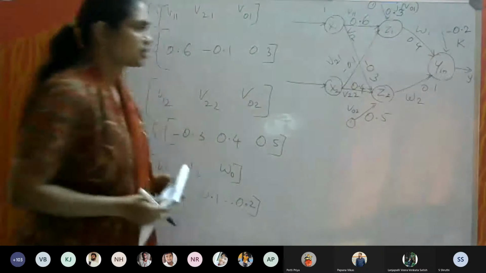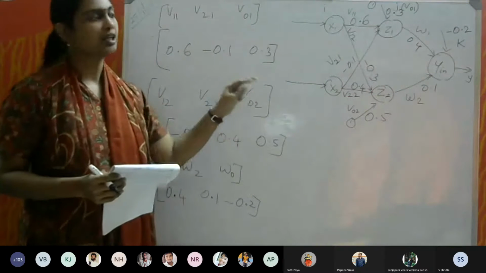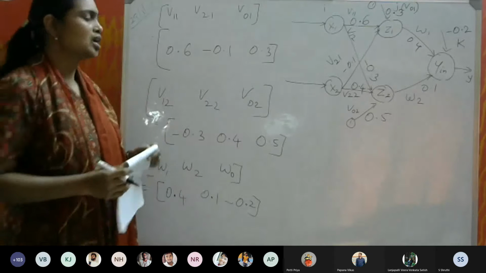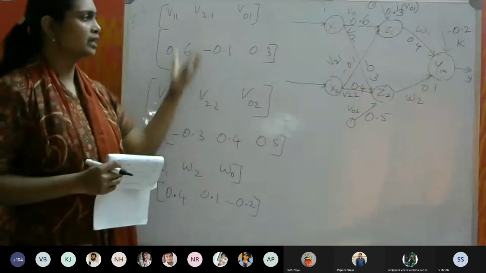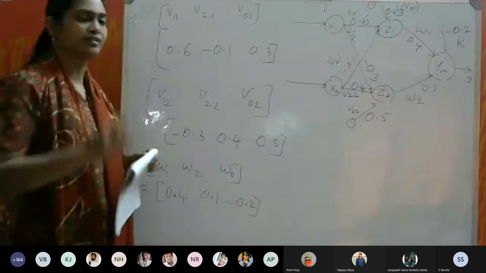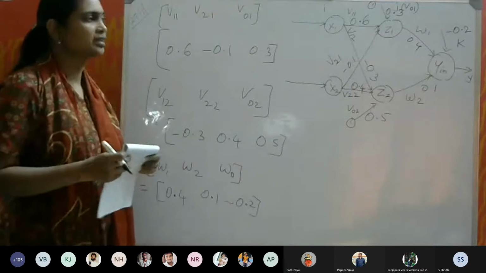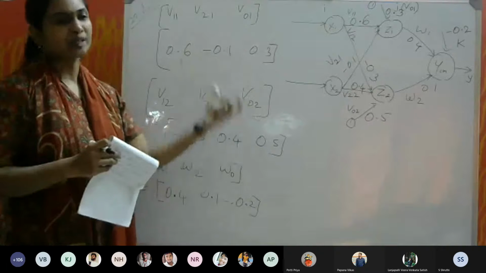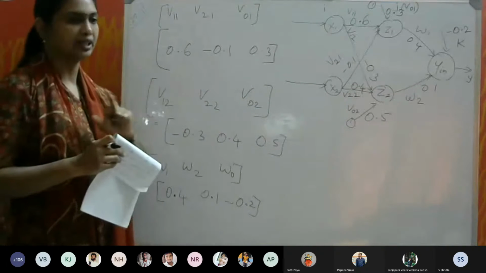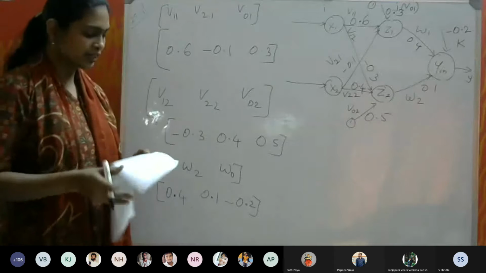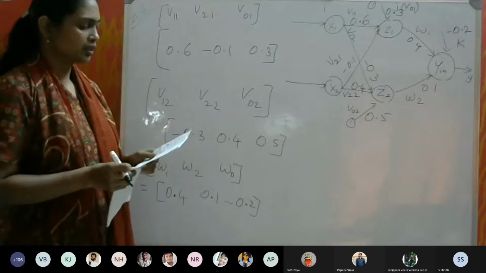So far we have drawn the diagram and then we have entered the weight vector values. Suppose in the exam, if the diagram is not given, if only the weight vectors are given and the number of layers and the inputs are specified, then you should be able to draw the diagram and note the weights carefully, correctly. So now let me read a question. We will try to solve this now.